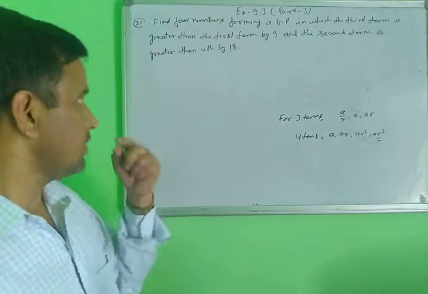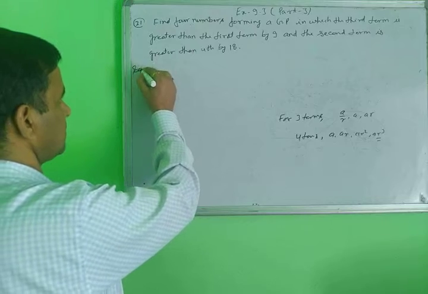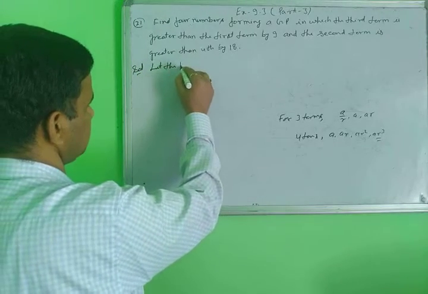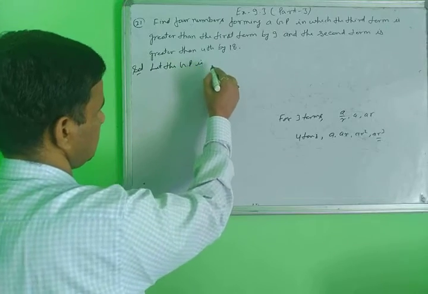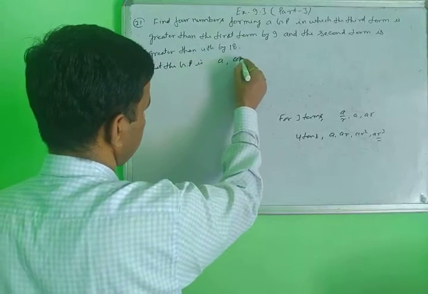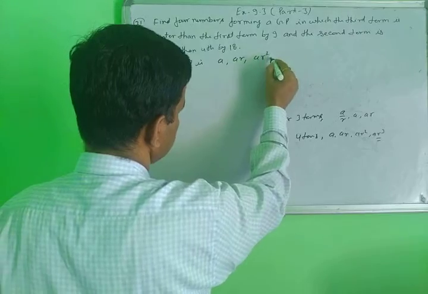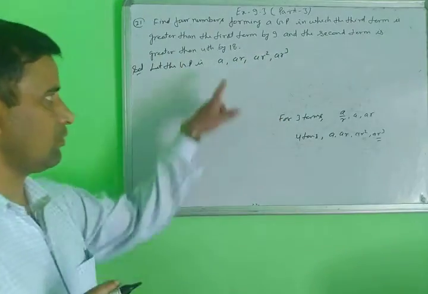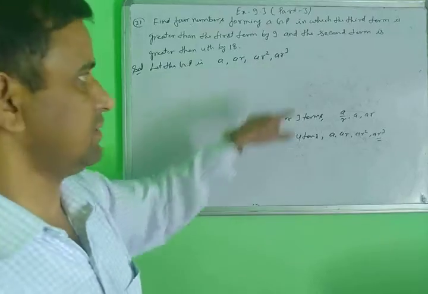So now start the solution here. Let the GP be A, AR, AR square and AR cube. 1, 2, 3, 4 terms completed. The AR cube.